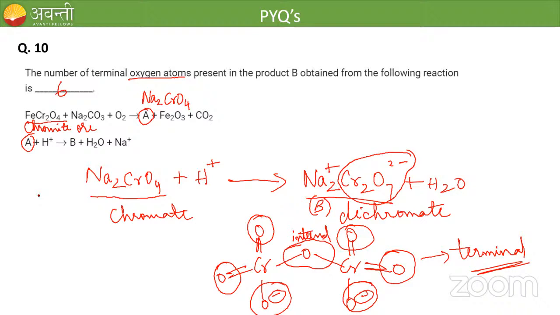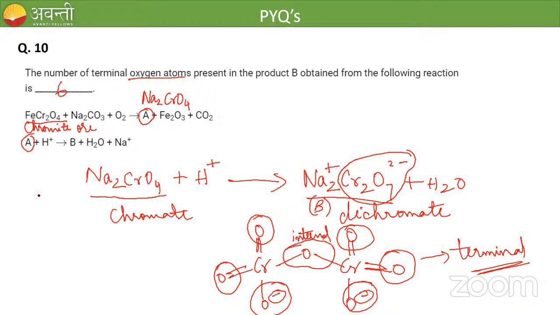Shall we go for the next question? You need to know the reaction first. By knowing the reaction, we can find out the product B first. After finding product B, we have to draw the structure. So drawing the structure is also a major part here. You should know the structure also. We have studied the reactions and the structures in the class. Everything I have discussed with you in the class, so try to apply all those concepts to the question.